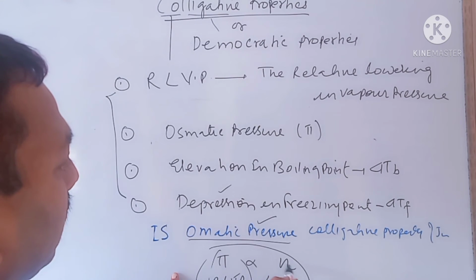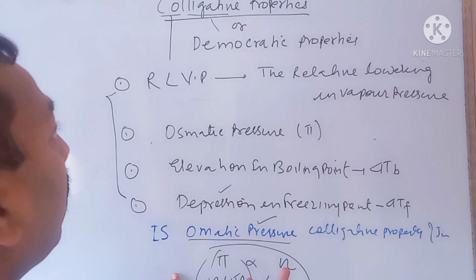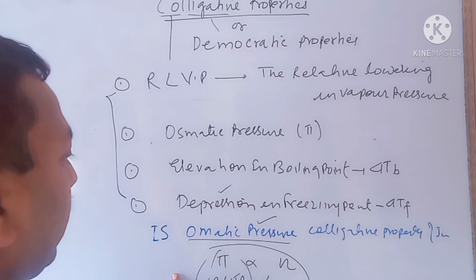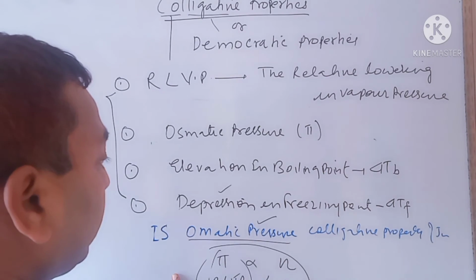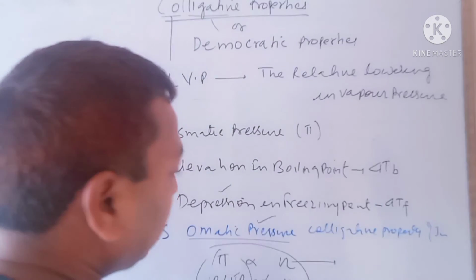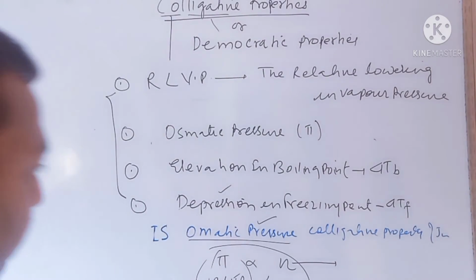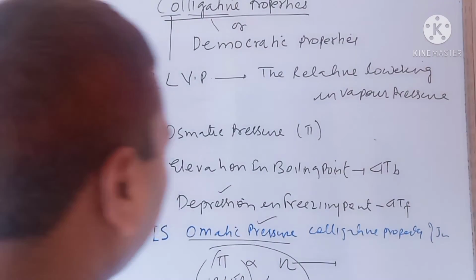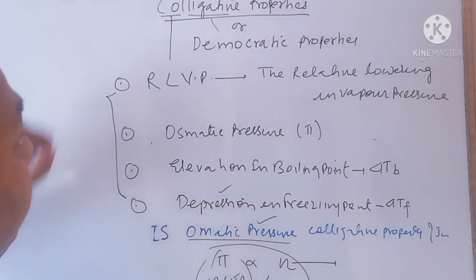What will we write? The concept of colligative property. That will be our answer: it depends upon the number of moles of solute particles, but does not depend upon the nature of solute.